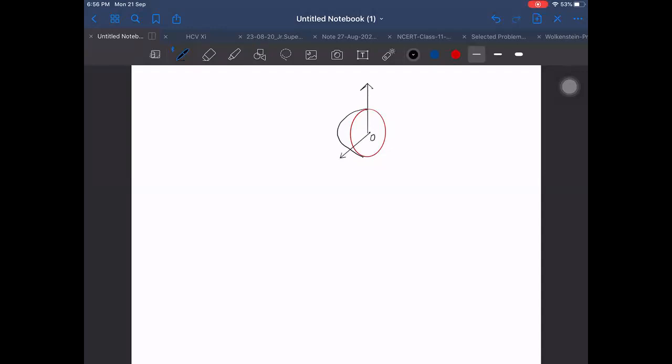So to find the field at this point, if I use the same method again, I will write it as G into dm by r square, which is G by r cube into the integral of dm into r vector, and that is our E value. The r cube can be taken outside, since the position vectors are all at the same distance, equal to the radius. So I can take it as capital R. Here r is equal to capital R only.